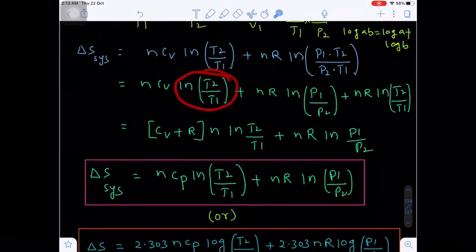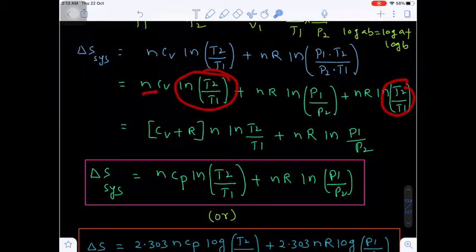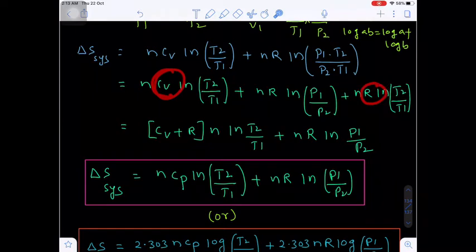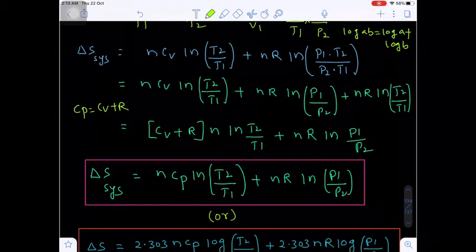Now here in ln T2 upon T1, the n value is constant and common, so bring the n value out. So you will get Cv in the first term and the R value in the third one, so Cv plus R. Do you know Cp minus Cv is capital R? So here we can write Cp equal to Cv plus capital R. So in the next continuation, instead of Cv plus R, I am writing Cp.